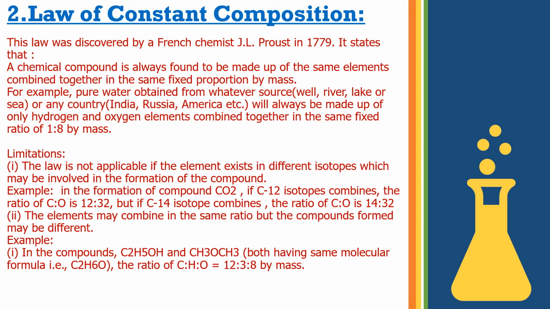But there are some limitations of this law as well. This law is not applicable if the element exists in different isotopes, which may be involved in the formation of a compound.